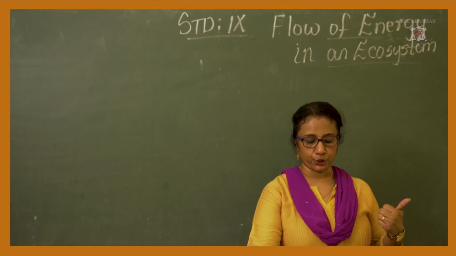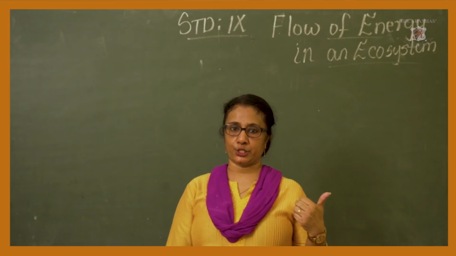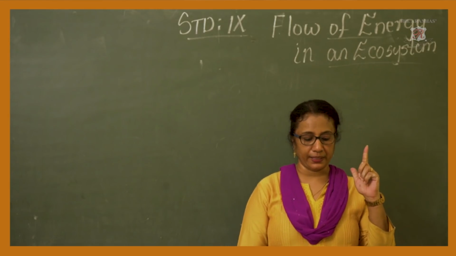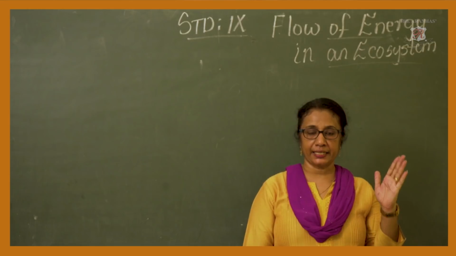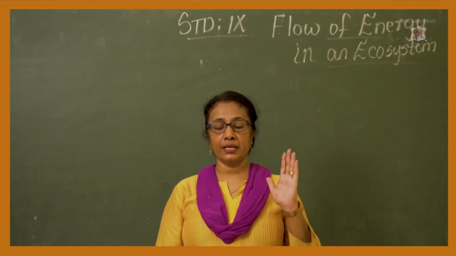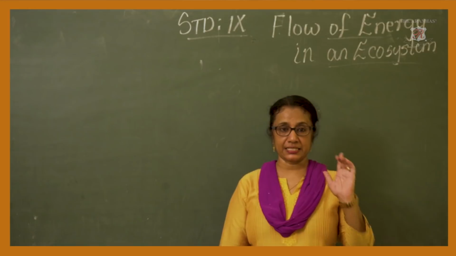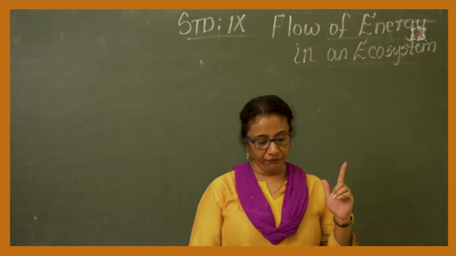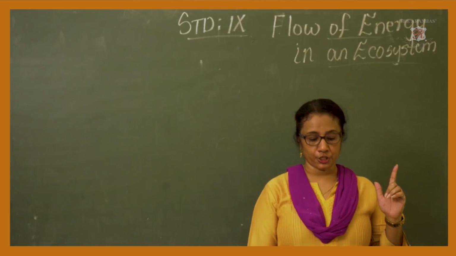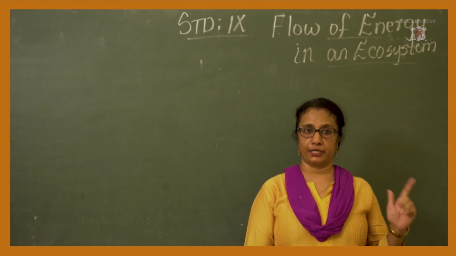It includes nitrogen, oxygen, carbon dioxide, water vapor, etc. I repeat the two points once again. What is the gaseous cycle? It is nothing but an accumulation of main abiotic gaseous nutrient materials found in the Earth's atmosphere.